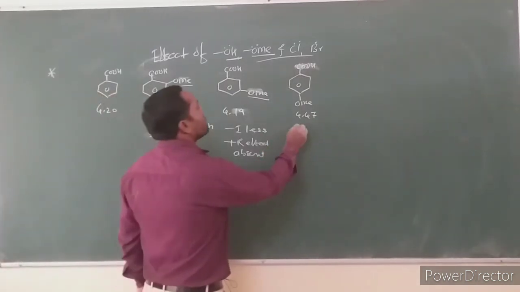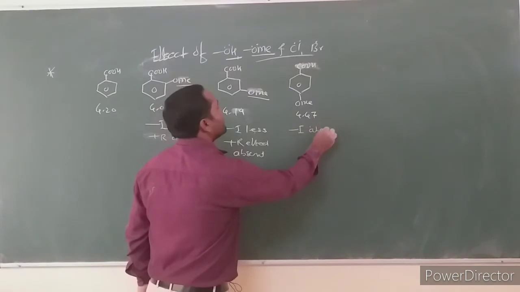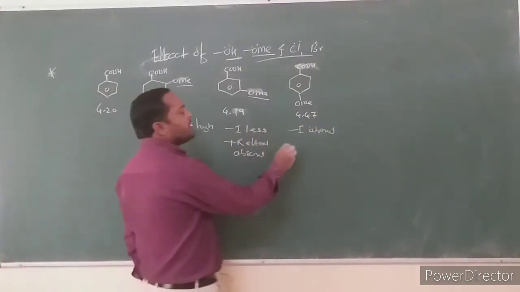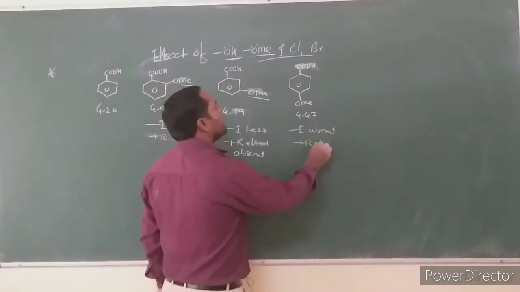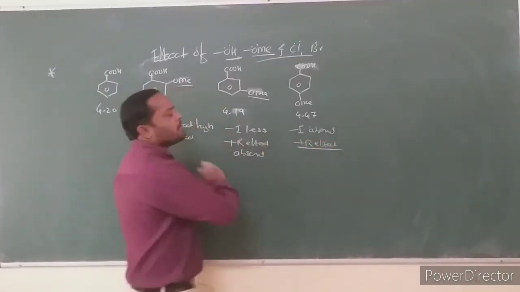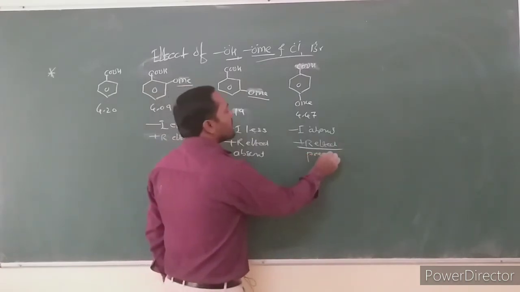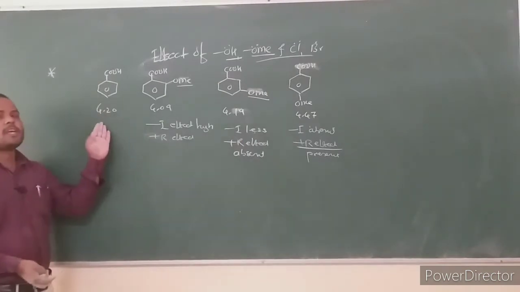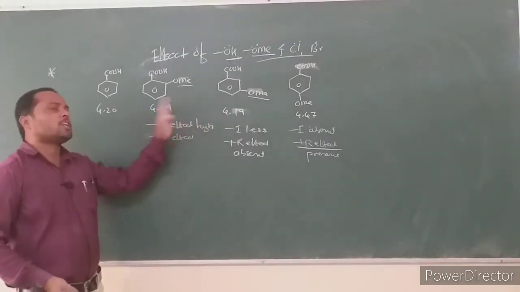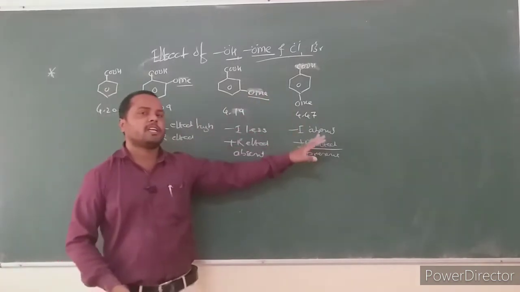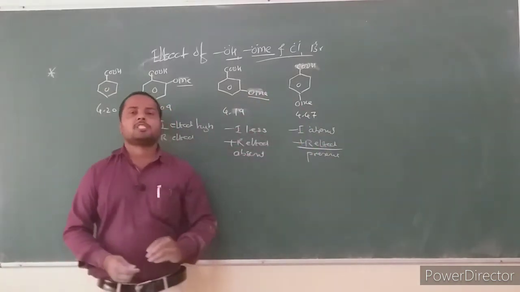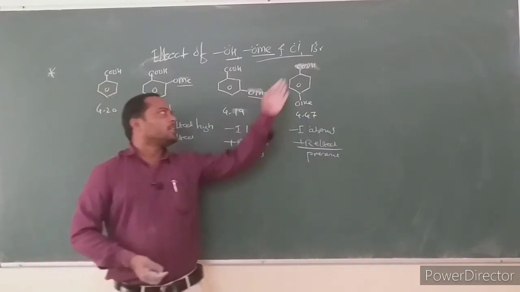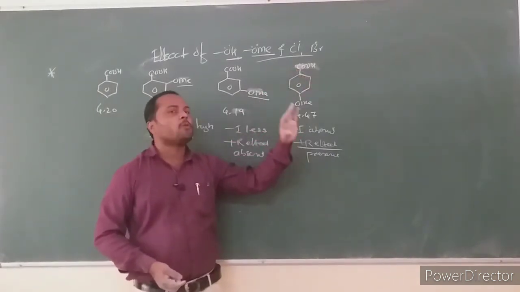But in para-methoxybenzoic acid, the minus I effect is completely absent, and only the plus R effect is present, so this acid is weaker than benzoic acid. The methoxy group is away from the carboxylic group, 1, 2, 3, 4 and 5 bonds away.